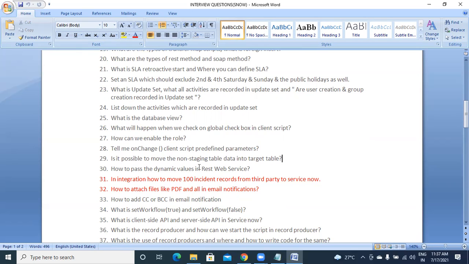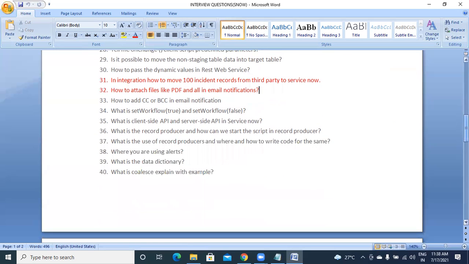How to pass dynamic values in REST? This is not required for now. In integration, okay, this is also not required. How to attach files like PDF to an email notification? We have seen this also, we have a direct attachment option and you can directly see from that. And we have seen this also, how you can add a CC, add BCC. We have seen this also, right? So that is also a compulsory question.